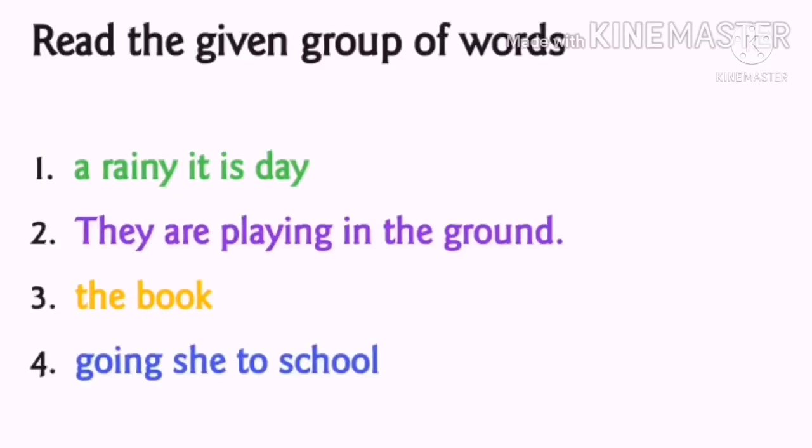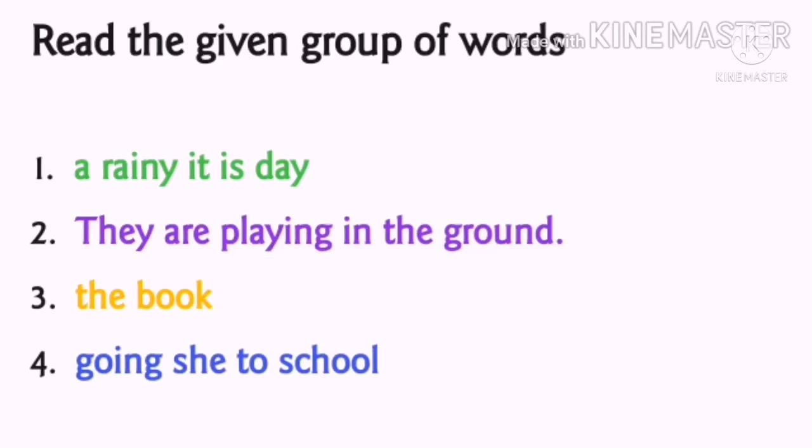Now let's see some sentences. Read the given group of words. A rainy it is day. They are playing in the ground. The book. Going she to school. Are there any errors in these sentences? Only the second sentence is correct, right? They are playing in the ground. Yes, the sentence begins with a capital letter and ends with a full stop.